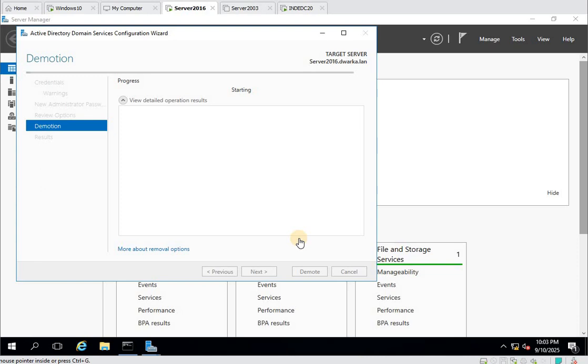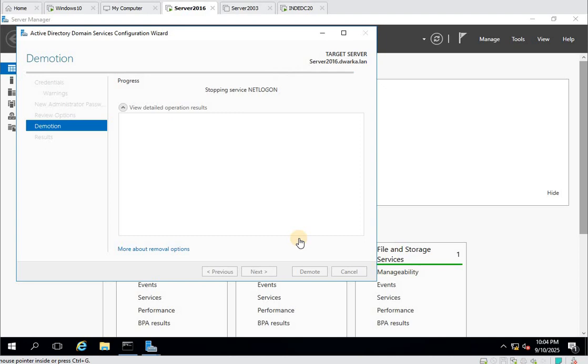But I would suggest that you shut down the server you want to demote for some time, like 1 week or 2 weeks, as per company standards or policies. That way, if you have any issue with any application and they want to check something, you at least have the domain controller, so you can bring it up, check those things properly, and help the application owner, and then delete or demote it.